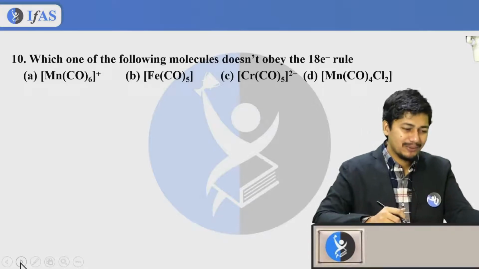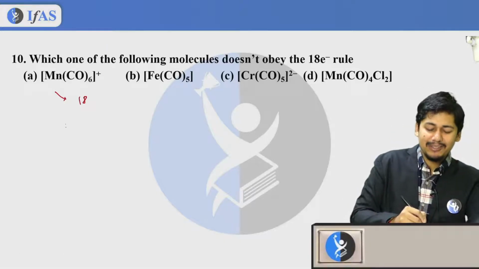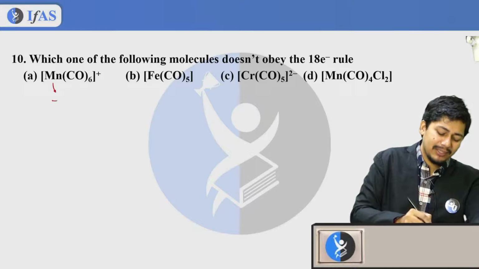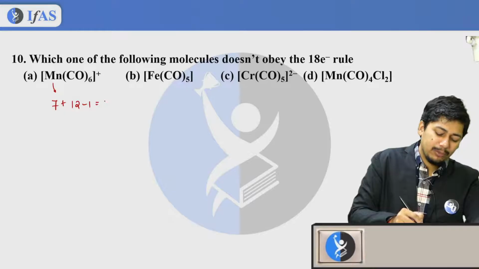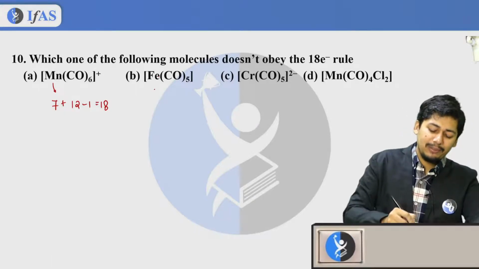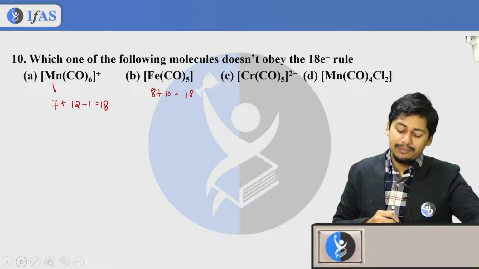Okay, very good, guys. Just now we have seen that this is an 18 electron complex, so there is no doubt. This is having 7 electrons, this is having 12, and minus 1 for the positive charge. You will find 18 electrons here. In this complex, 8 plus 10 gives me 18 electrons. Next, Cr(CO)5 2 negative.